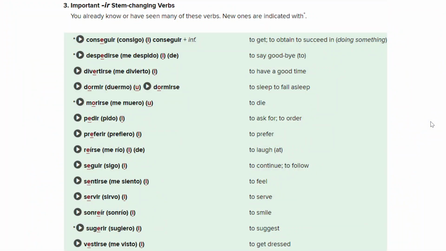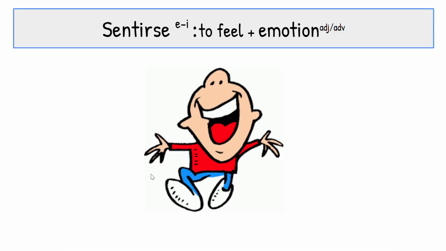These are the new IR stem changing verbs. There are some that you already know and a few new ones. These are the verbs that end in IR that change in the present and change in the preterite. If it's an E, it can only go to an I. If it's an O, it can only go to a U. So I'm going to go through all of these vocab words. A few of them you already had at the beginning of this unit.